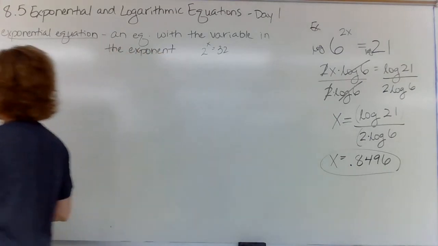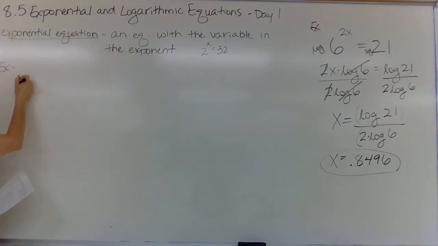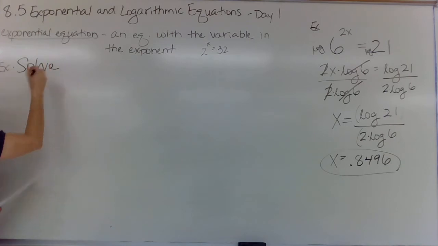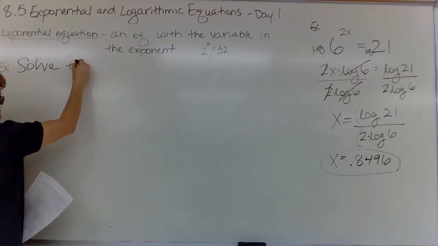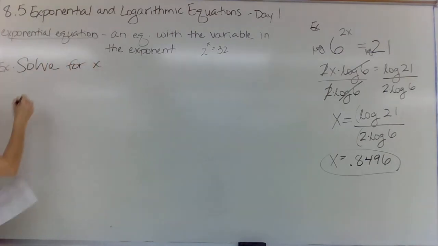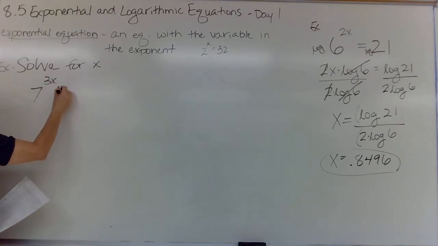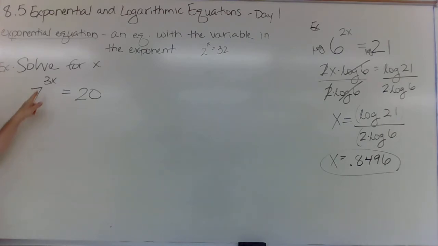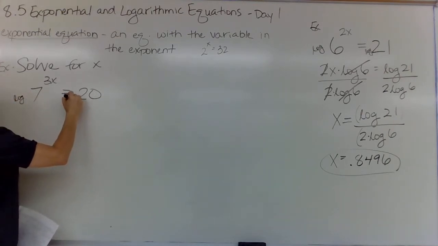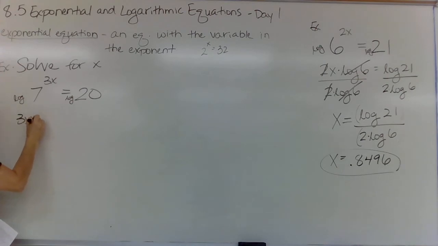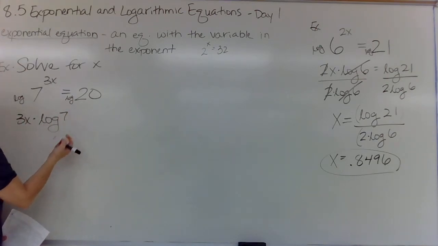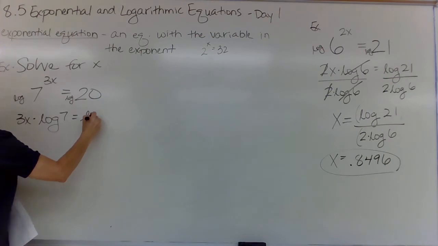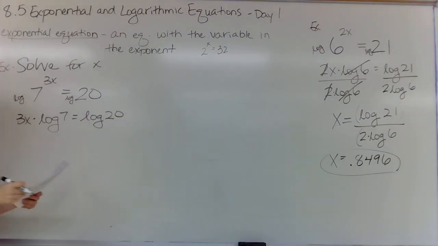Okay, let's do another one. Oh, and the directions are all solve for x. Okay, so 7 to the 3x equals 20. The x is stuck up in the exponent, so take a log to bring it down on both sides. 3x times log 7, which is just some decimal number, equals log 20, which is just some decimal number.